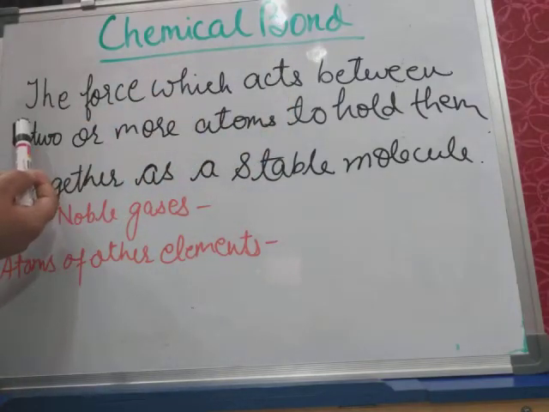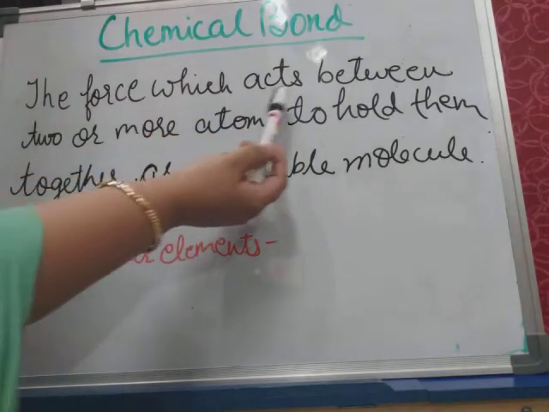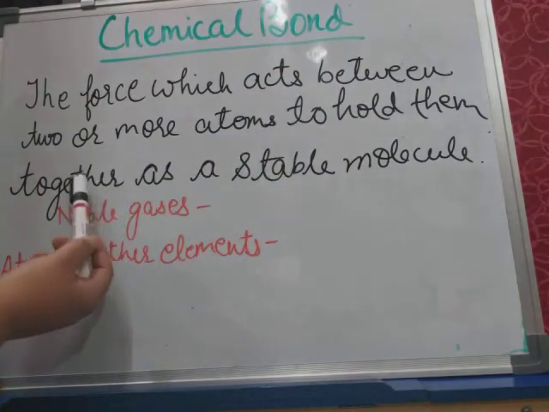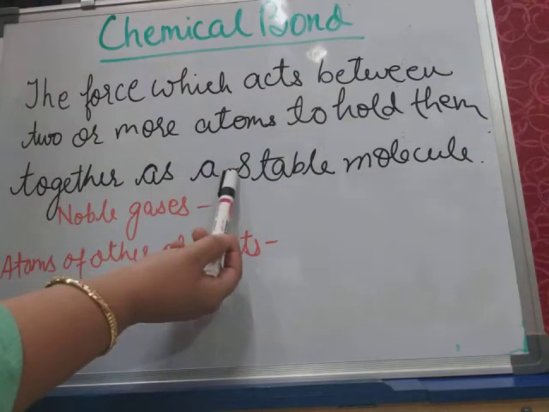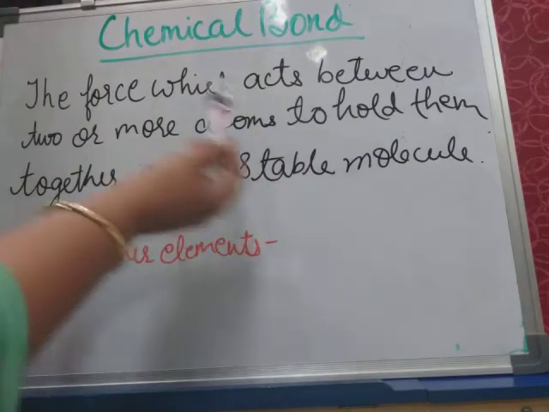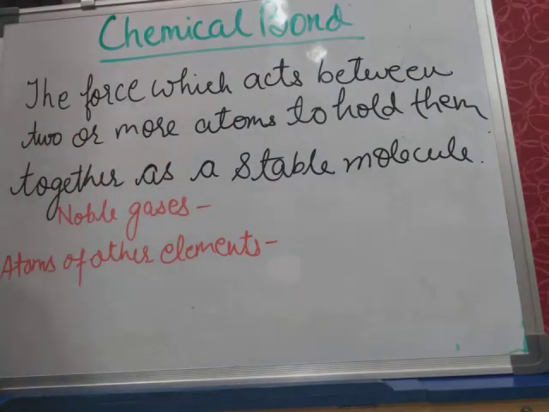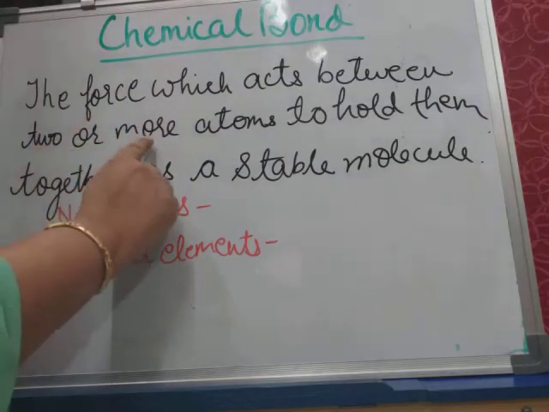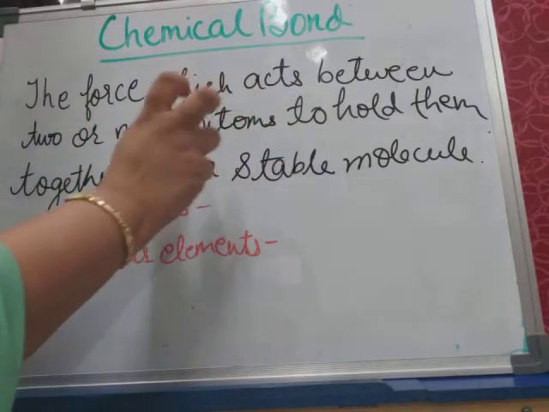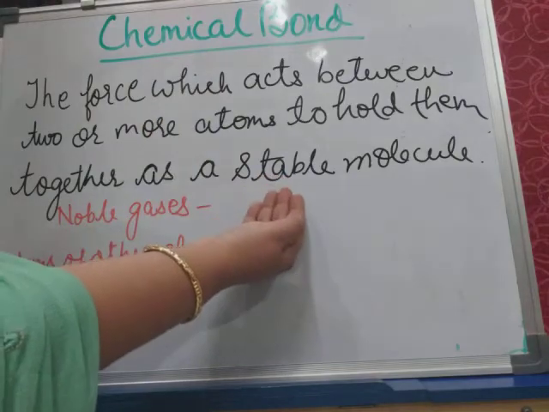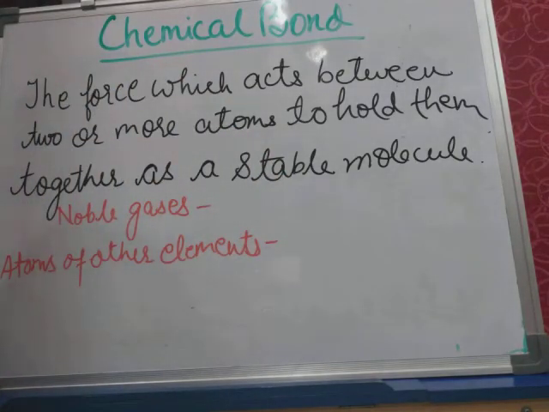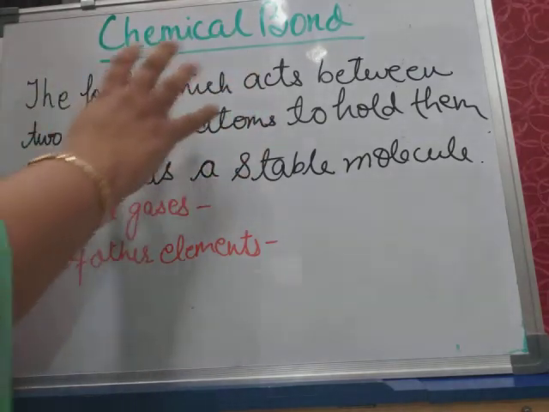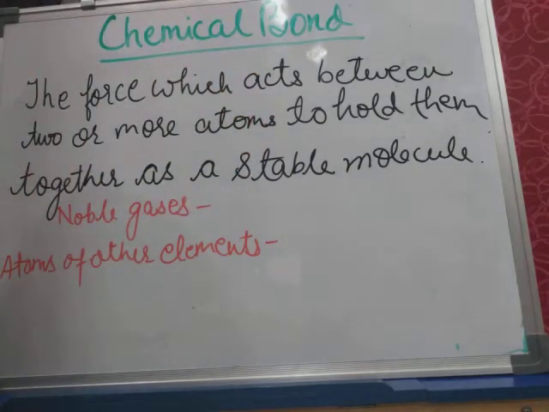See, chemical bond, it is the force which acts between two or more atoms to hold them together as a stable molecule. It is the force which acts between two atoms, two or more atoms, and it holds them together to make a stable molecule, and this is called chemical bond, and this whole concept is called chemical bonding.